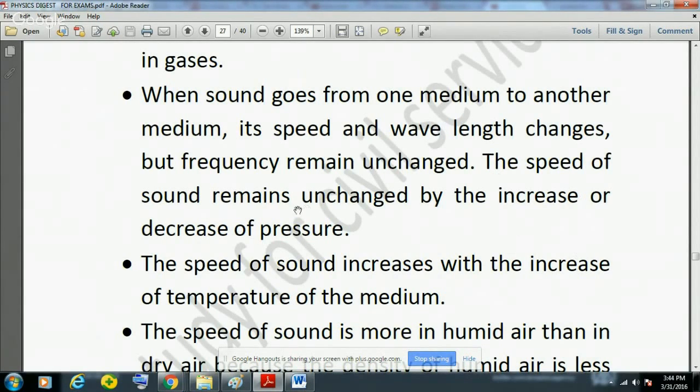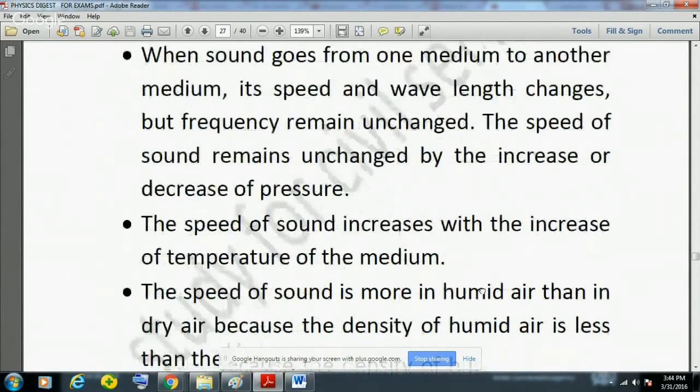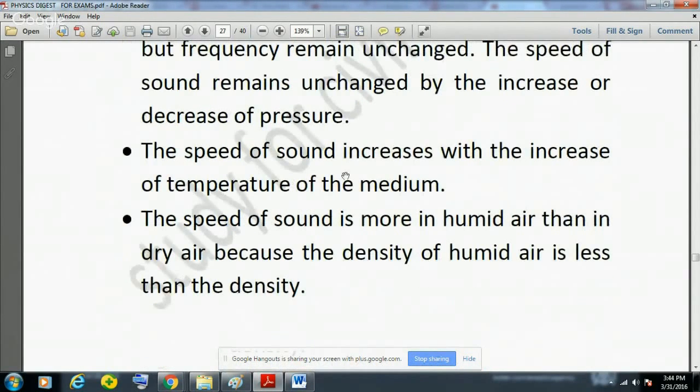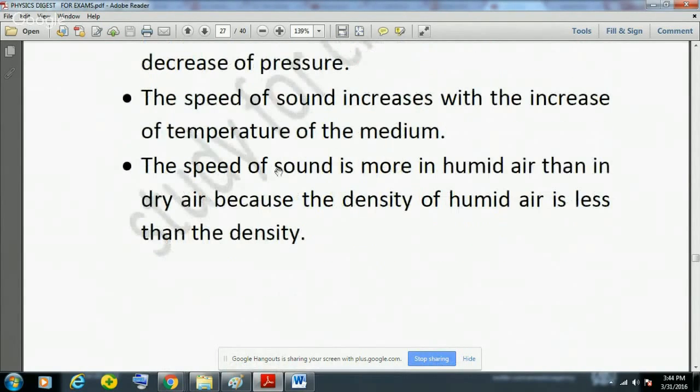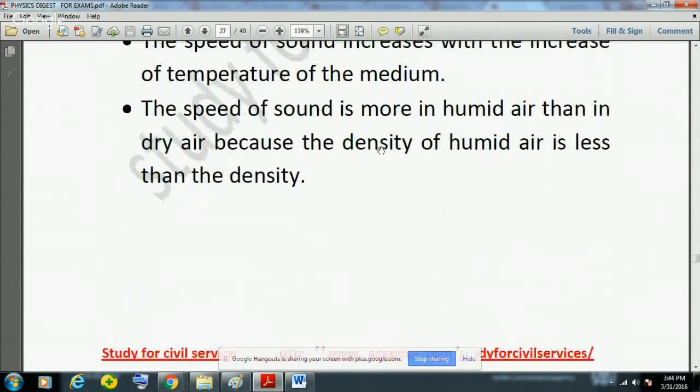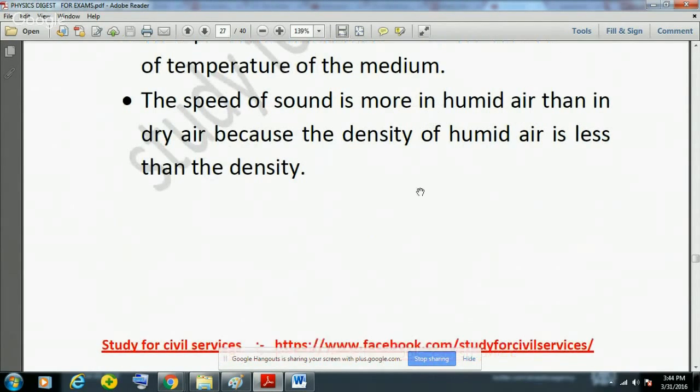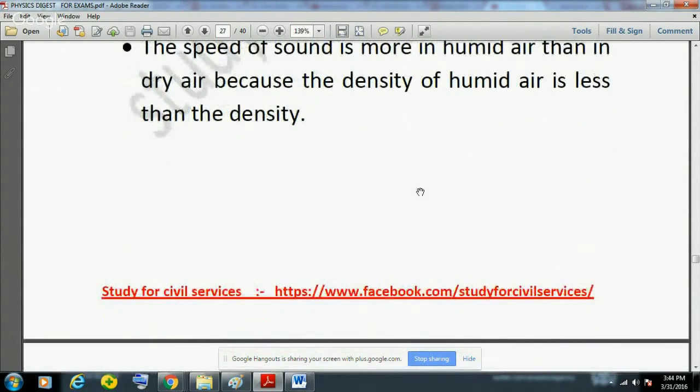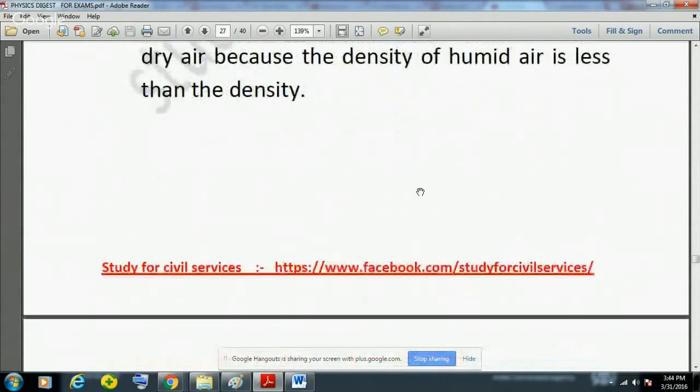And the speed of sound remains unchanged by the decrease or increase of pressure. So pressure has no effect on the speed of sound, but temperature has an effect. Temperature is directly proportional to the speed of sound, and the speed of sound is more in humid air than in dry air, because the density of humid air is less than the density of dry air.